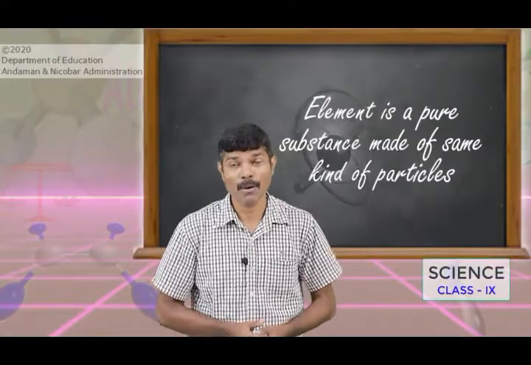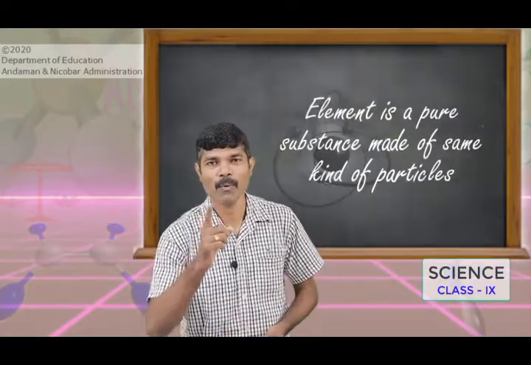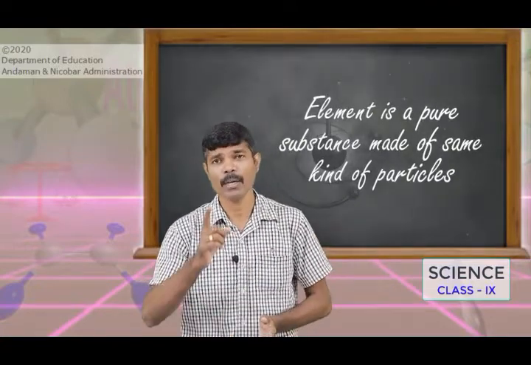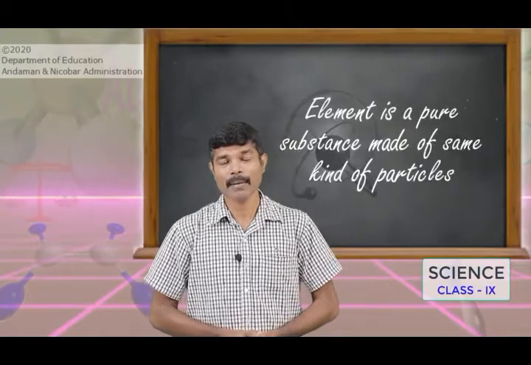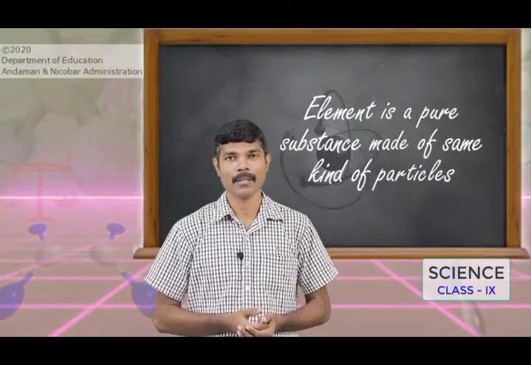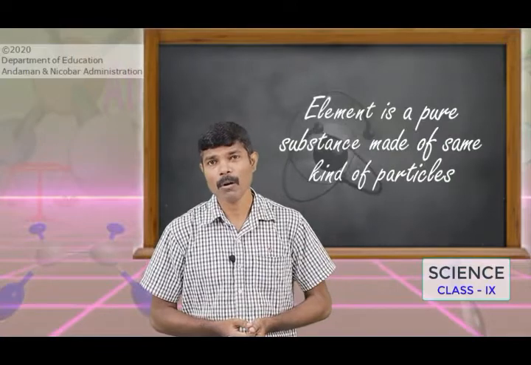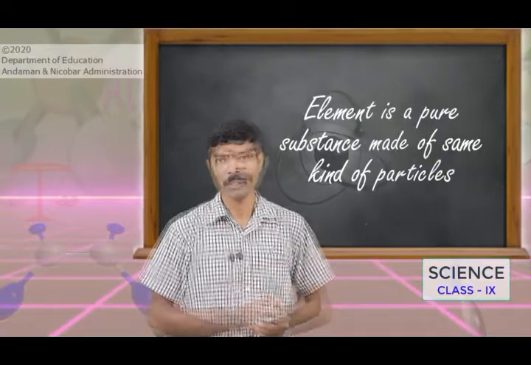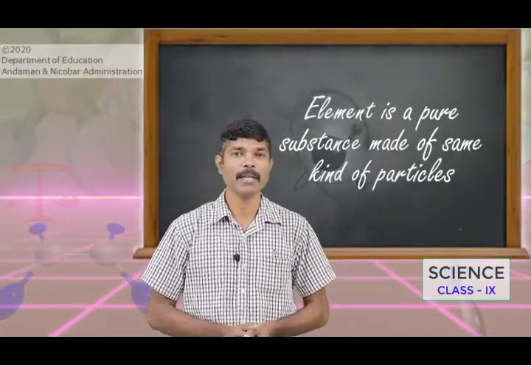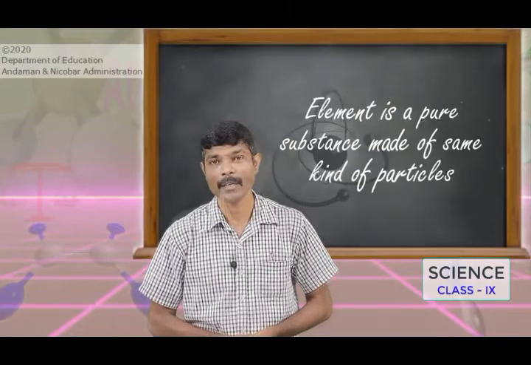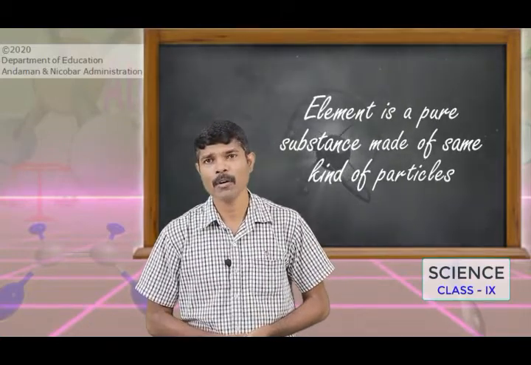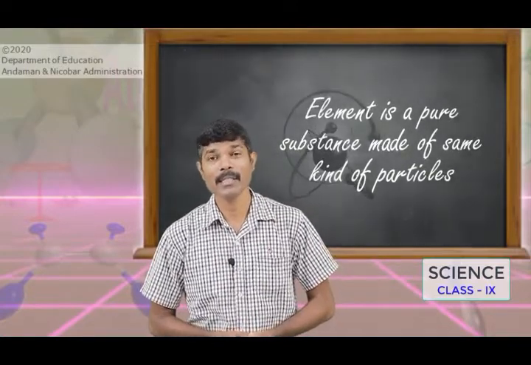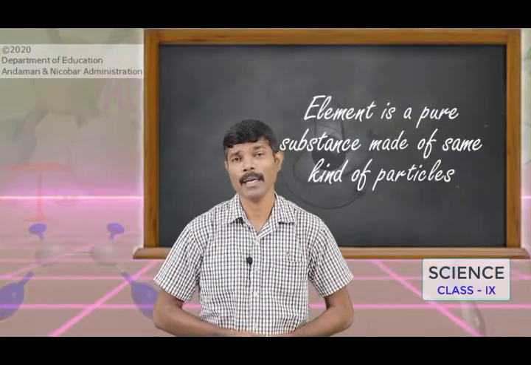An element is a pure substance which is made up of only one type of particle. That means the entire element will be composed of only one kind of particle. Take an example of iron, which is an element. Why is it called an element? Because all the particles, the so-called atoms, are iron atoms. So iron is an element which is made up of the atoms of iron. That means an element is made of only one kind of particle. So we learned that an atom is the smallest particle of an element.